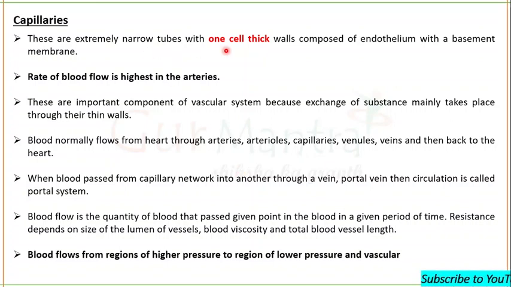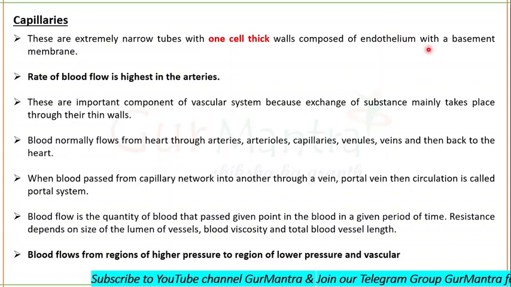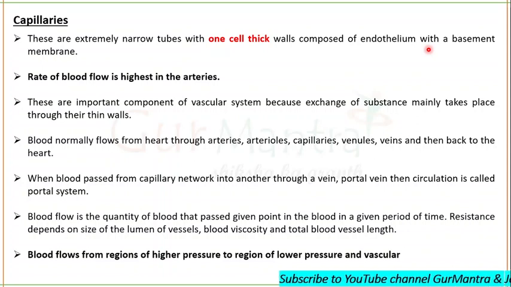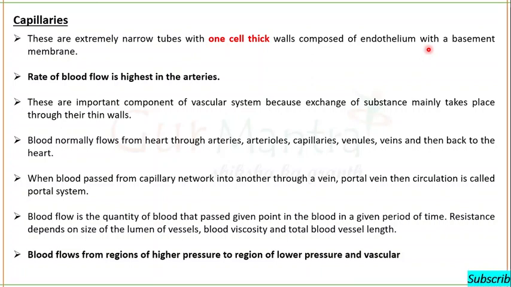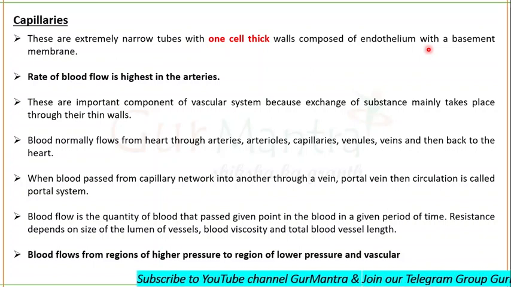They have only one cell thick walls, composed of endothelium and a basement membrane. Capillaries also have squamous epithelium and a basement membrane. They have a very narrow lumen, so we can say that the rate of blood flow is not as high through the capillaries. But the rate of blood flow is highest in the arteries.